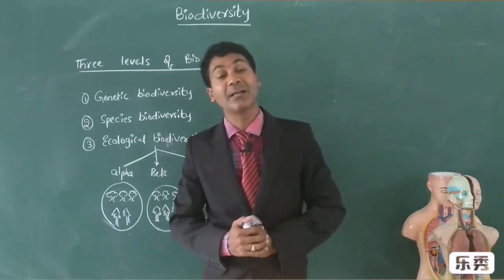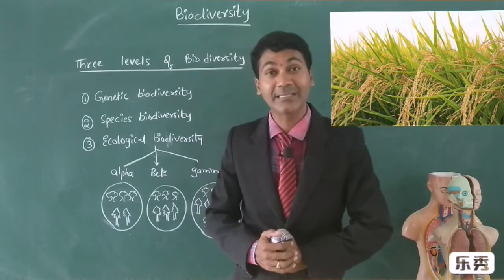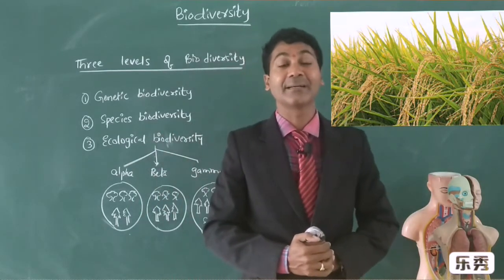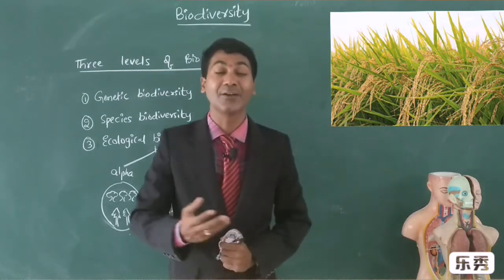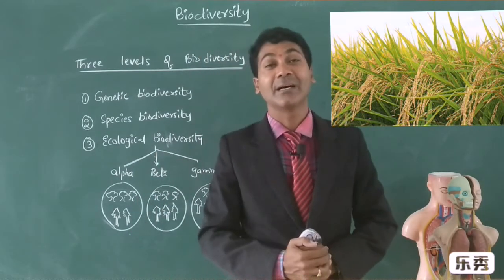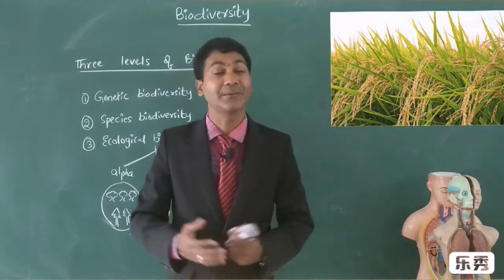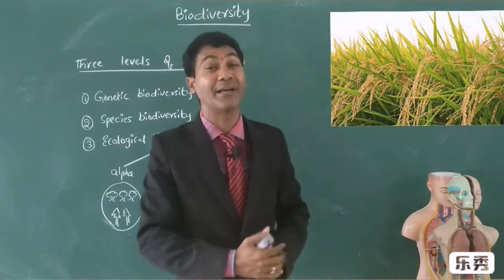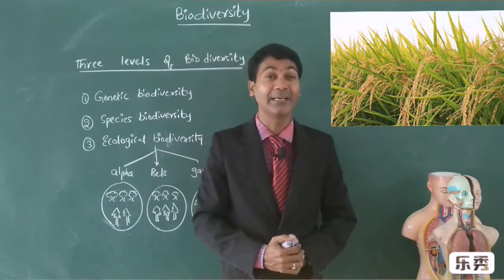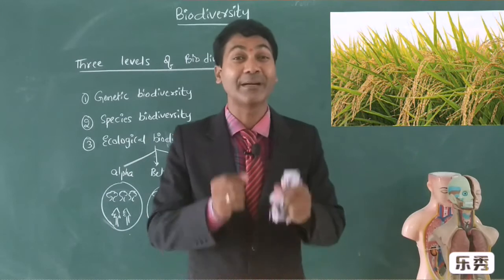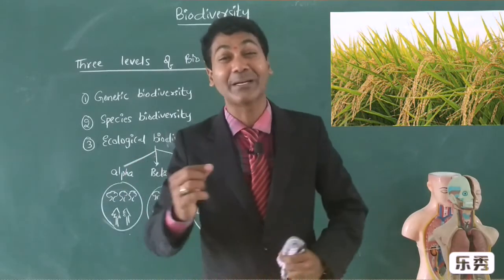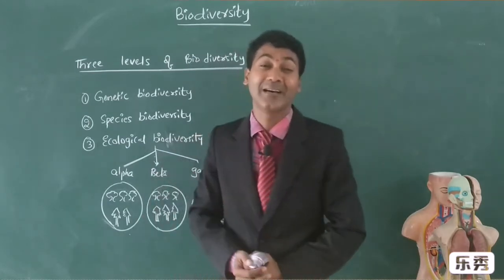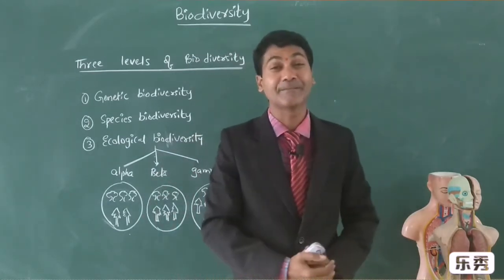And one more example I want to tell you. Do you know rice? When you go to the market, you ask the seller, give me some basmati rice, or some sona masuri, samba masuri, or hamsalu. But you will be surprised, there are 50,000 varieties of rice available in the world. All are rice plants only, but their genetic variation is different, so their seed shape is different. Basmati has a large rice seed compared to others.